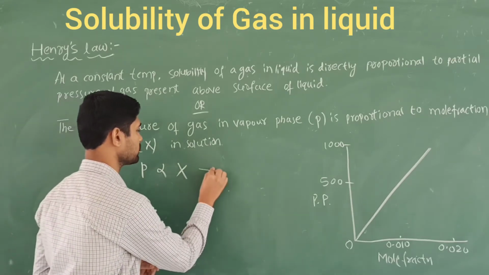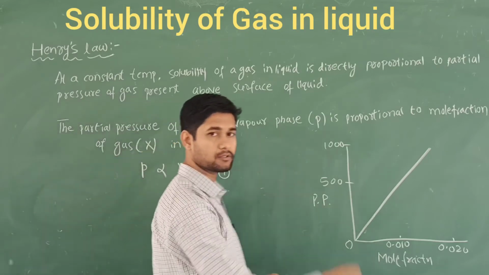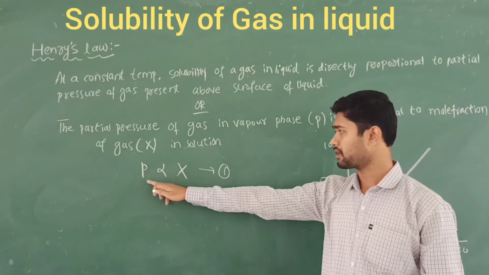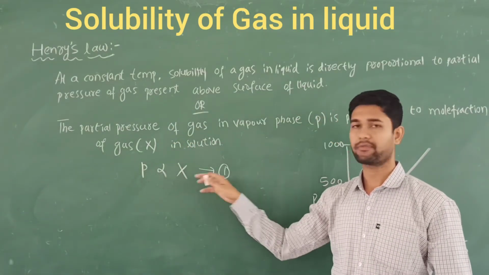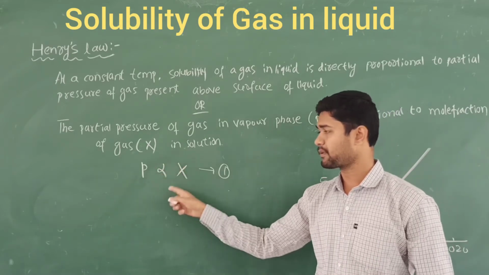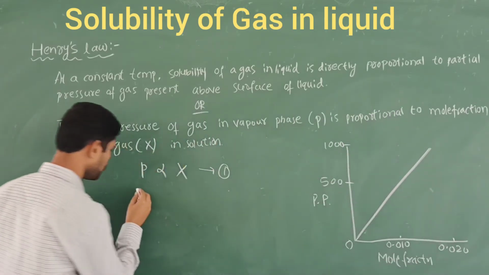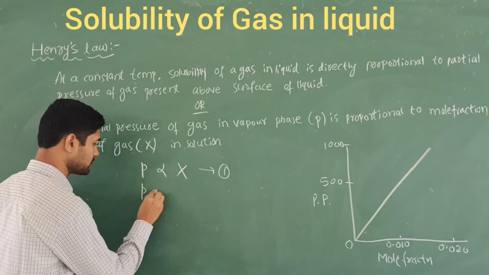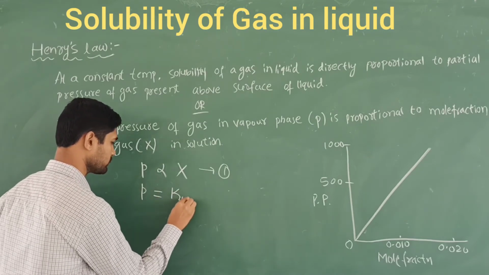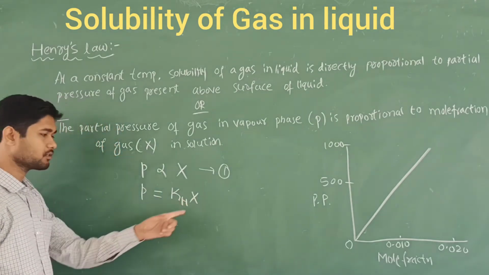This is equation 1 according to the statement: partial pressure is directly proportional to the mole fraction of the gas. In order to remove the proportionality constant, I write partial pressure p equal to Kh into X, where capital X is the mole fraction.